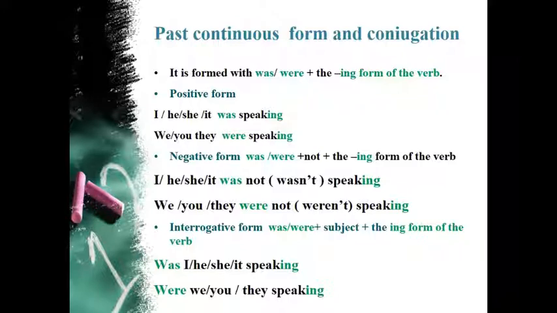While the interrogative form is formed with was, were, plus subject, plus the ing form of the verb. Was I speaking? Were you speaking? Was he, she, it speaking? Were we speaking? Were you speaking? Were they speaking?